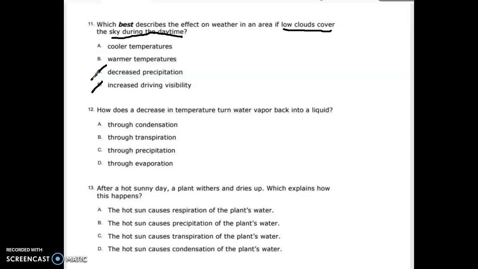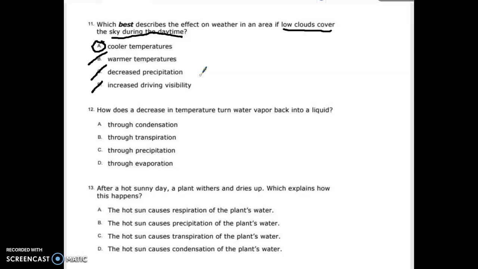You have what do clouds do during the day and what do clouds do during the night, and they will both be on the test. And so what do clouds do during the day? They have cooler temperatures. Again, kind of put yourself in those shoes. You go outside on a cloudy day. Do you typically get as hot? We're not talking humidity. We're talking just from the sun. Do you typically get as hot from the sun on a cloudy day as you would on a day where the sun's kind of bearing down on you? So you have cooler temperatures.